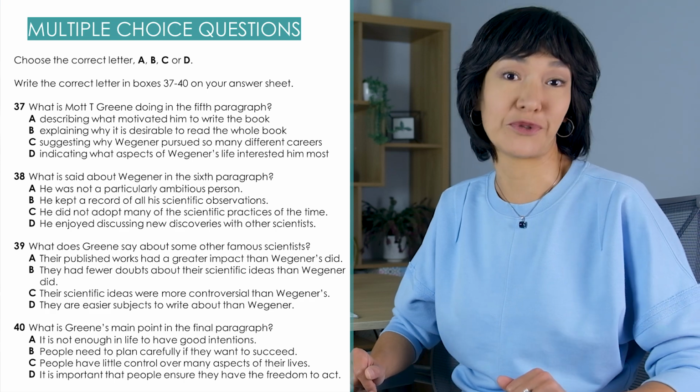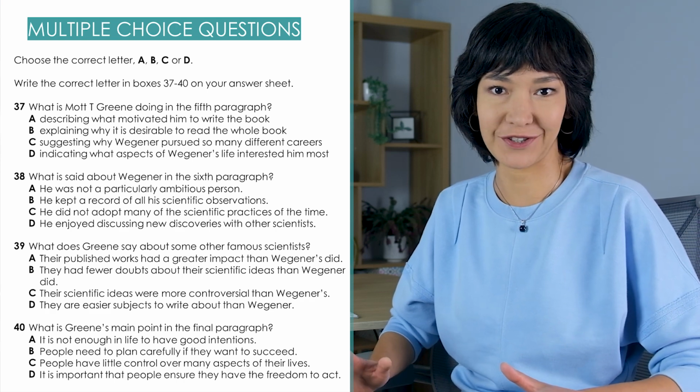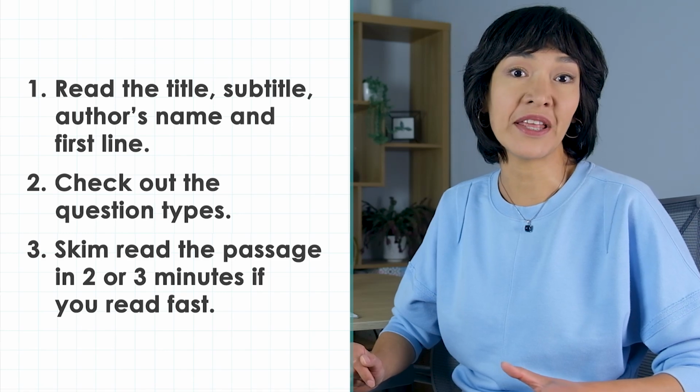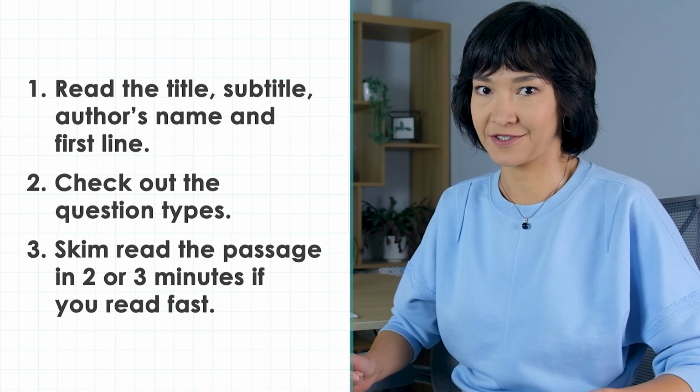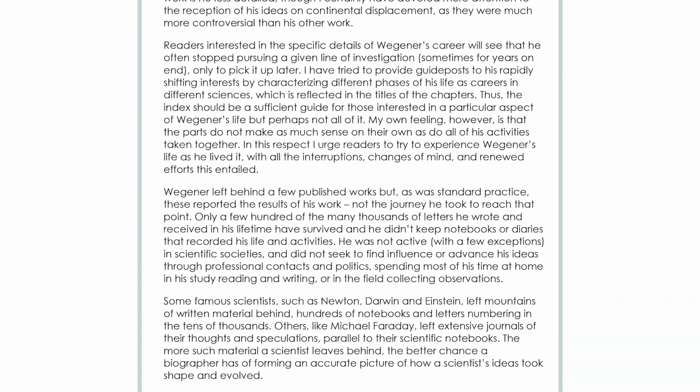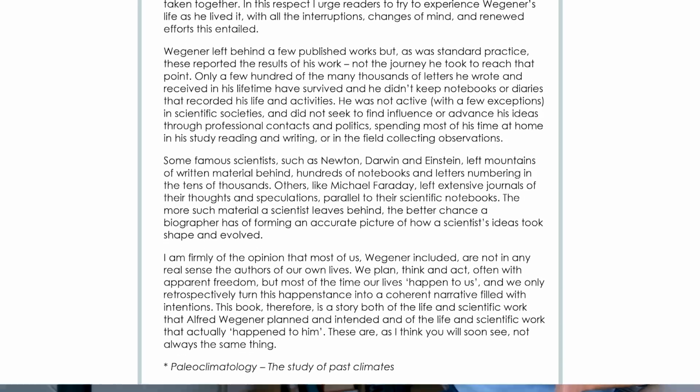The next step is optional. You don't have to do it. Skim read the passage in 2 or 3 minutes if you read fast. If it's likely to take you more time, or if you tend to run out of time in IELTS reading, I'd skip it and go straight to the questions. But if you'd like to read it, I'm gonna scroll through the whole passage, just pause it where you need it. Let's go to the first question type.